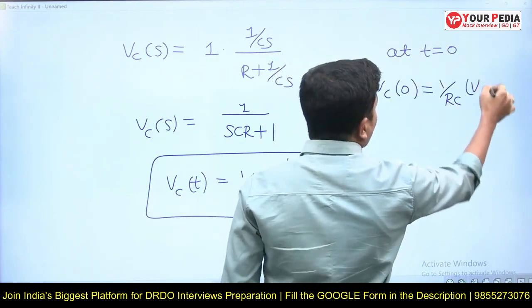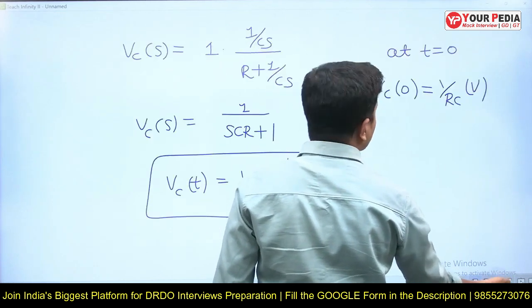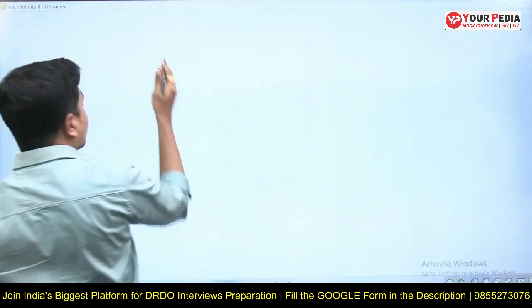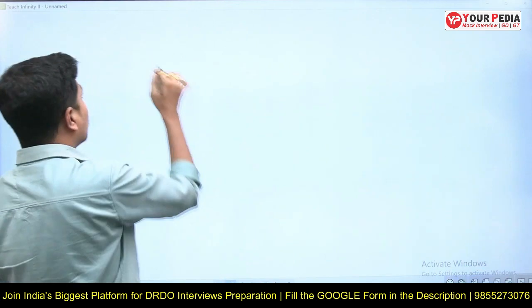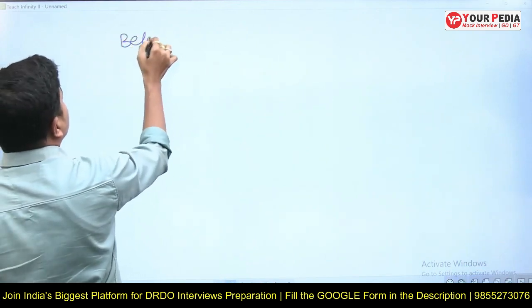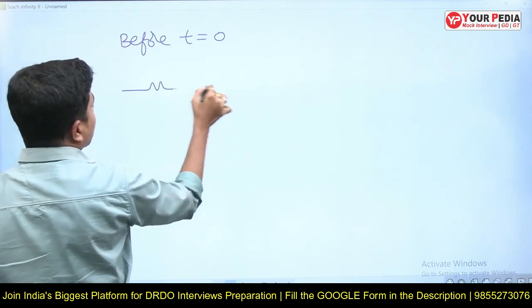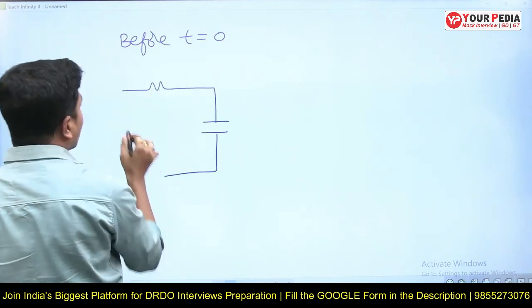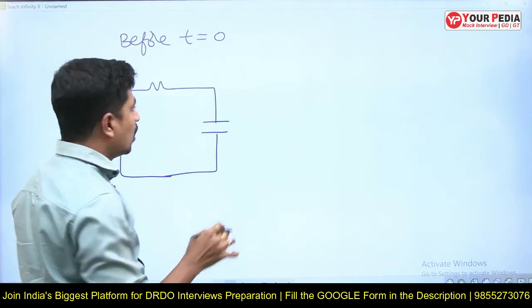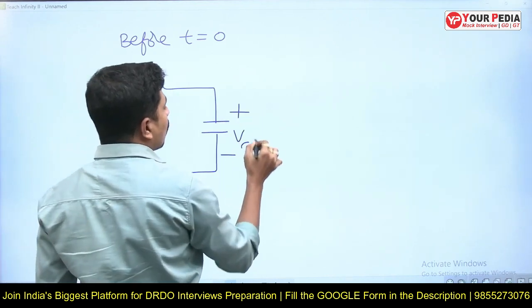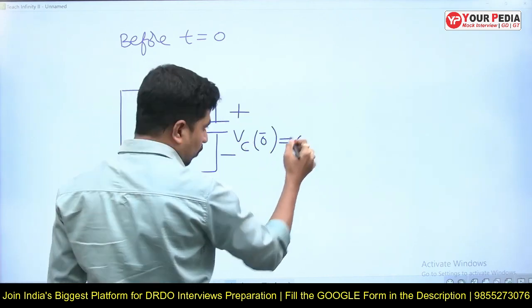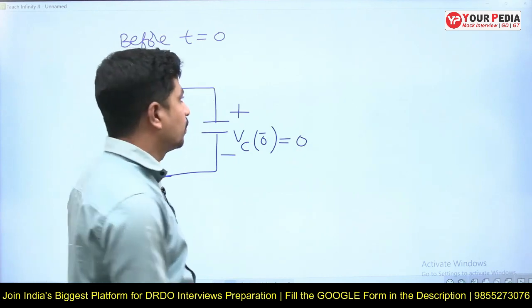Let me draw that. We will take a total of 3 states. Before t is equal to 0, there is a resistor and a capacitor. We do not have any voltage source, and Vc of 0 minus is 0.